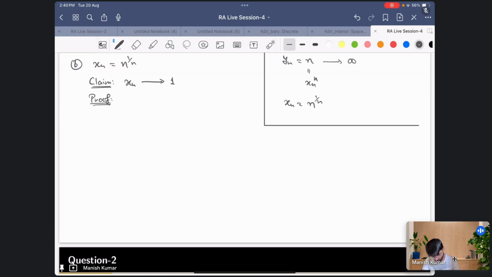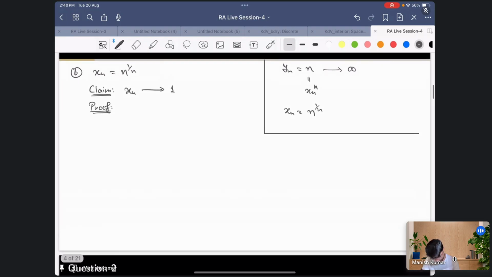To prove this kind of thing, whenever you have some nth power of something, you can use the log transformation to make it simpler. So I'll use this transformation. Define yn to be log of xn. This is my new sequence. In other words, xn is e raised to the power yn.